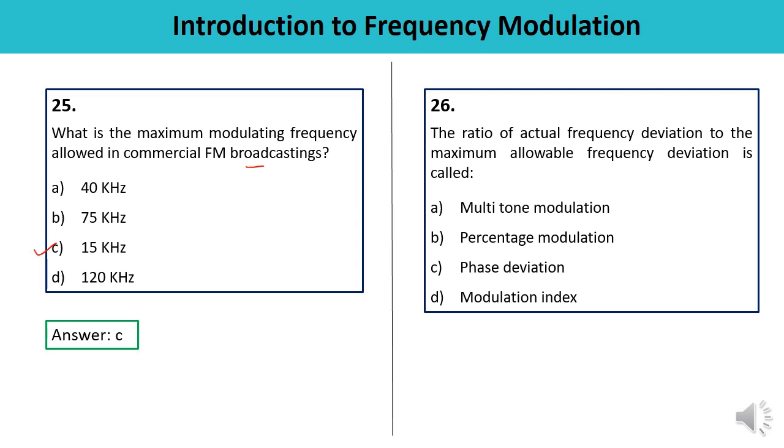Question number 26 is, the ratio of actual frequency deviation to the maximum allowable frequency deviation. This ratio is known as percentage modulation. You must have remembered the formula as well. Which means the answer is B.